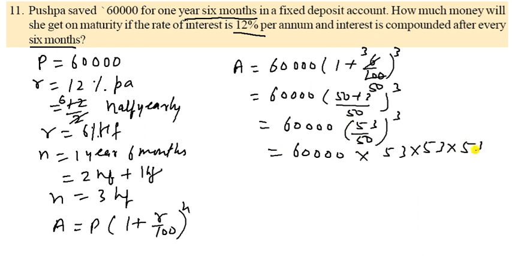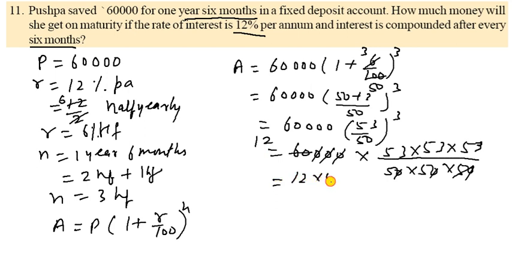So you can write 60,000 into 53 into 53 into 53, 3 times, and here is 50 into 50 into 50. How many zeros? 1, 2, 3 zeros. So you will cut 3 zeros. Now 5 ones are 5, 5 ones are 5, and 5 twos are 10, so you got 12 into 53 into 53 into 53, 3 times.